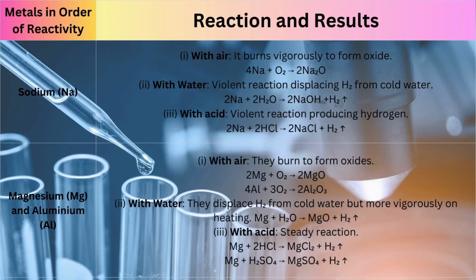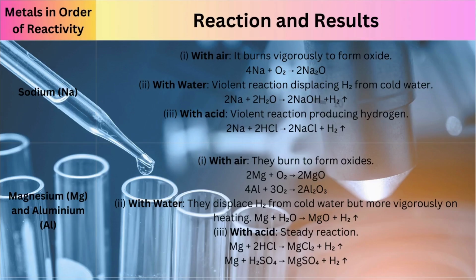Sodium, Na. Reaction and results. 1. With air, it burns vigorously to form oxide. 4Na + O2 = 2Na2O. 2. With water. Violent reaction displacing H from cold water. 2Na + 2H2O = 2NaOH + H2. 3. With acid. Violent reaction producing hydrogen. 2Na + 2HCl = 2NaCl + H2.